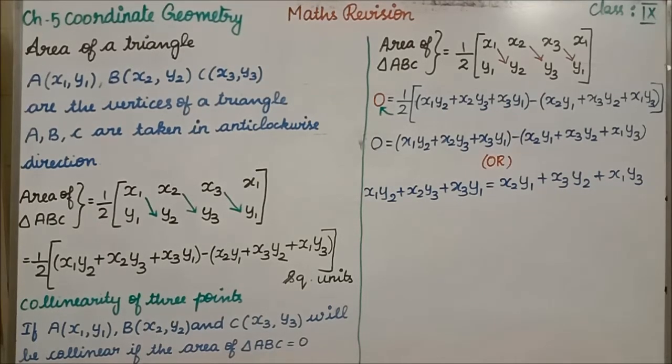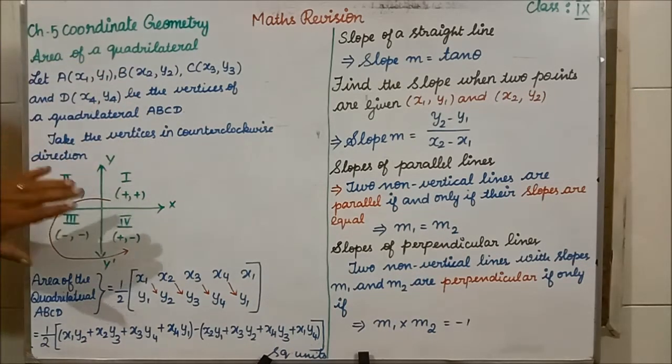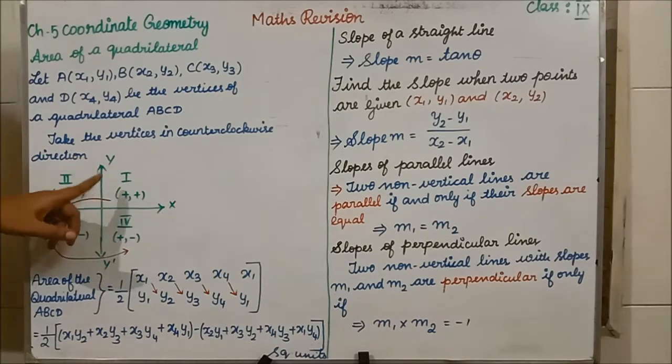Clear students? Clear? Next we'll see the area of a quadrilateral. See, let A be x1, y1, B x2, y2, C x3, y3, D x4, y4. In a quadrilateral they will give you the 4 vertices. What you have to do is, for the 4 vertices, first compulsorily draw the graph for the quadrilateral. You will be allotted 1 mark for the graph. Clear? So, the given vertices you have to plot in the graph according to the quadrant. See, if both x and y are positive, you have to plot it in the first quadrant.